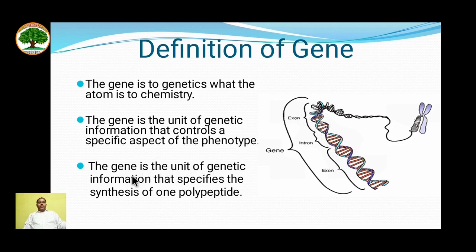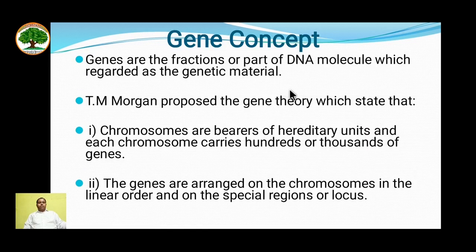The gene is the unit of genetic information that specifies the synthesis of one polypeptide chain, meaning one polypeptide can be synthesized by using a gene. It carries the code for that. Let's see the gene concept one by one. Genes are a fraction or a part of the DNA molecule, which is regarded as the genetic material. T. H. Morgan proposed the gene theory, which states that chromosomes are the bearers of hereditary units and each chromosome carries hundreds and thousands of genes. The genes are arranged on the chromosome in linear order at a region or locus. There are different genes present on different chromosomes in different organisms.